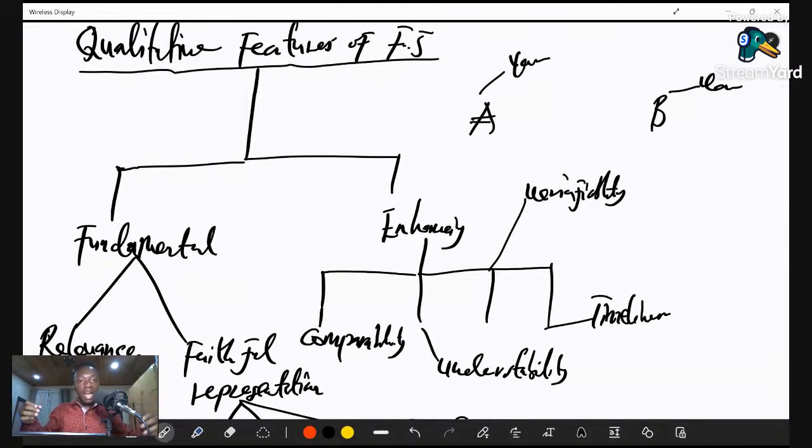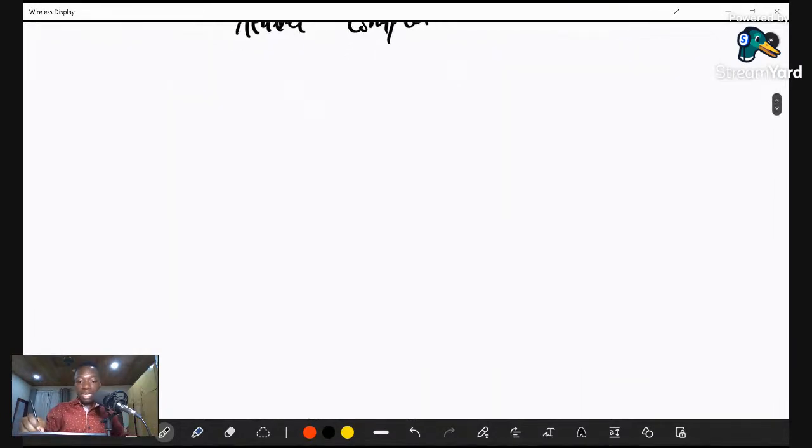So in that line, it will lose its usefulness in making decisions. That's the timeliness nature of the enhancing qualitative feature of financial statements. And this is what we need to understand when it comes to the financial statement. So now we know the qualitative characteristics, users, and those issues that we need to understand.